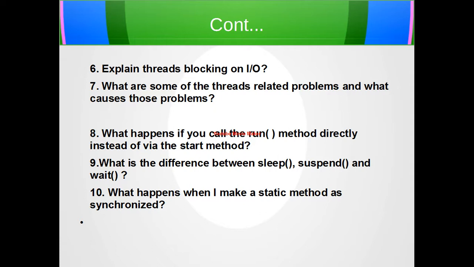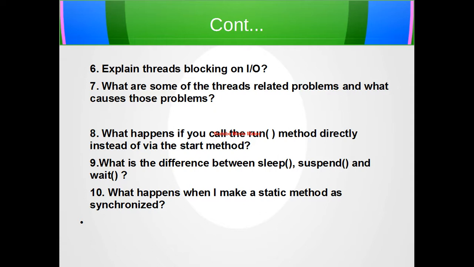Our next question is, what happens if you call the run method directly instead of calling it via the start method? Calling the run method directly just executes the code synchronously, just like a normal method call, but by calling the start method, it starts the execution of a new thread and calls the run method.